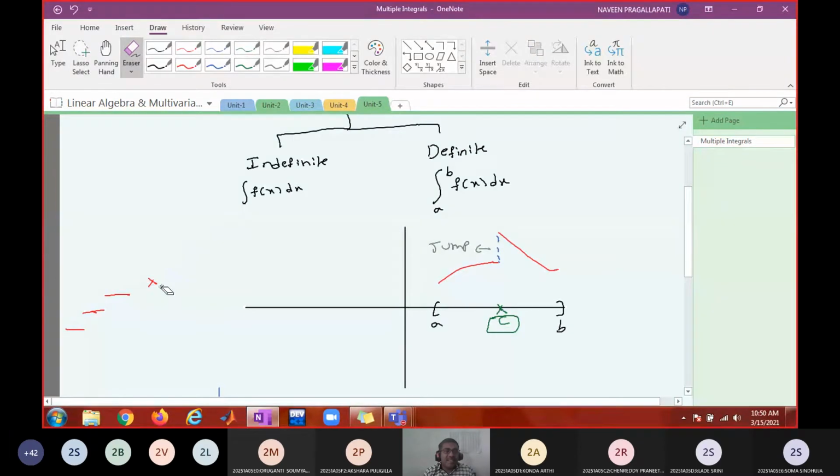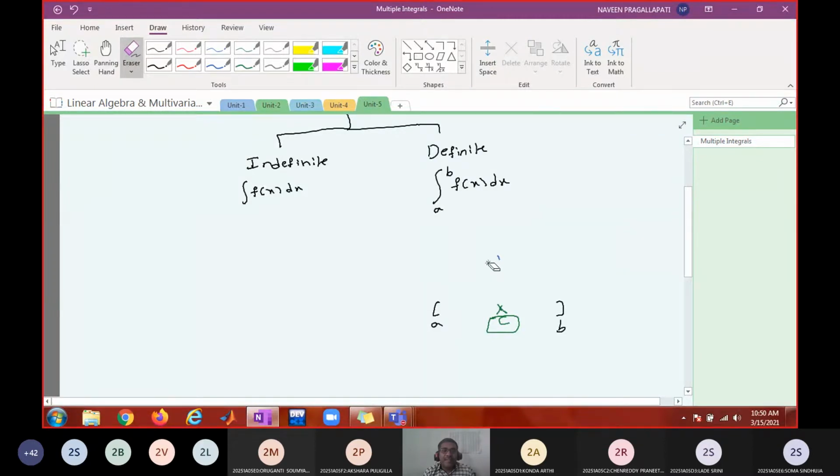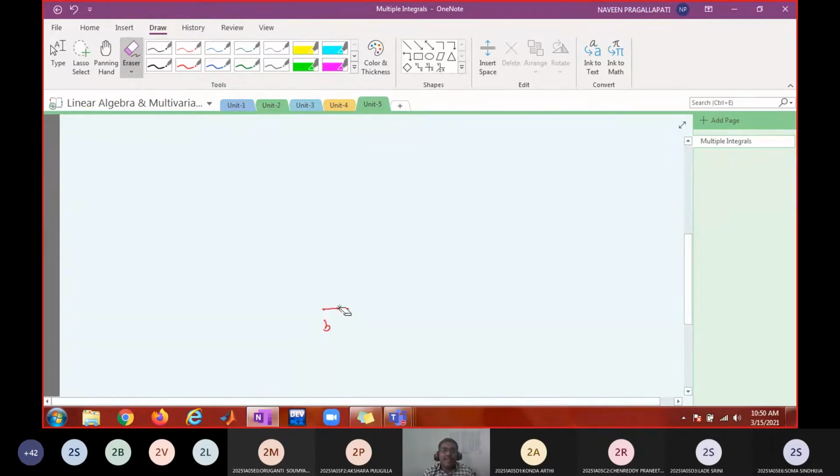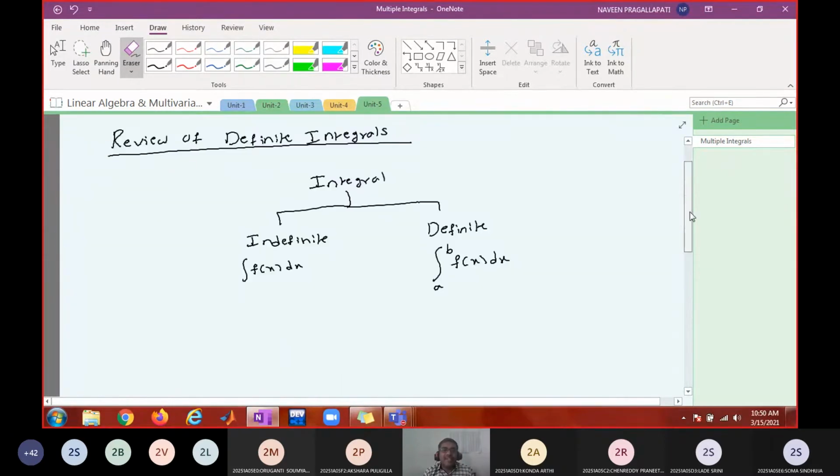So, for the existence of integration, what is sufficient is for f to be piecewise continuous on an interval a to b. For the existence of the definite integral, it is sufficient that the function be piecewise continuous on an interval a to b. This is a very, very important point.